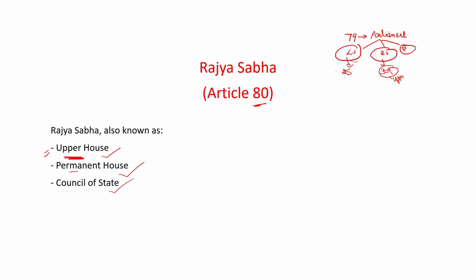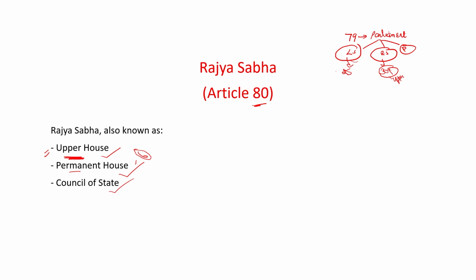Why is this house known as the permanent house? We have discussed that Lok Sabha is known as the temporary house, but unlike Lok Sabha, Rajya Sabha is known as the permanent house. Why? If a Rajya Sabha is constituted, then the members of Rajya Sabha cannot be removed without completing their tenure. The tenure for Rajya Sabha is 6 years. So before 6 years, no one can be removed. That's why this house is known as the permanent house.